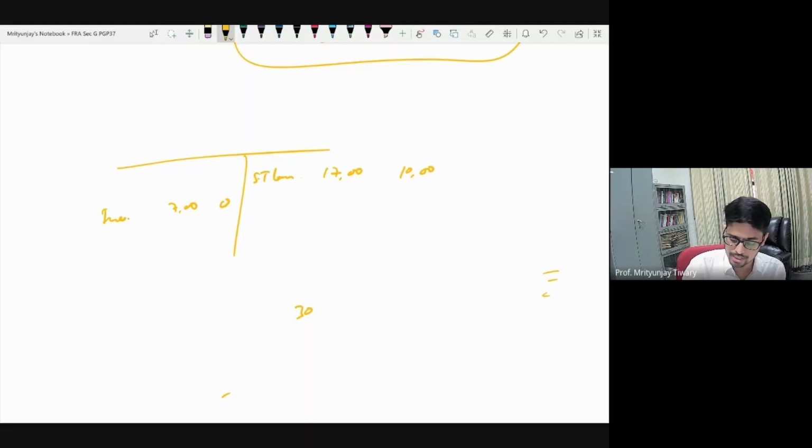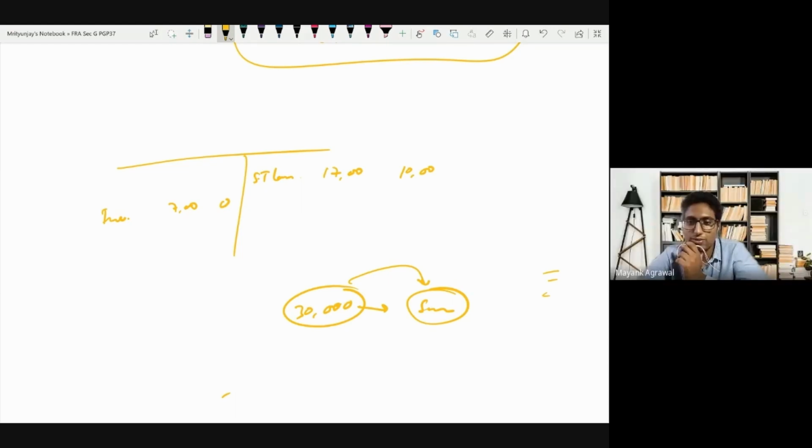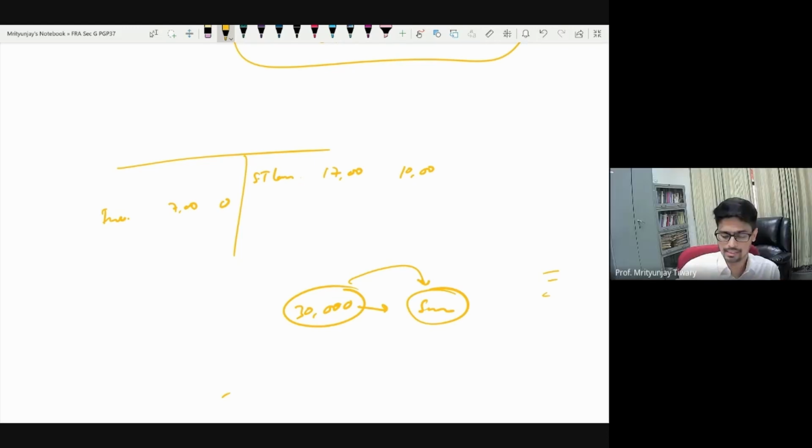Let us say you put rupees 30,000 of hard cash in a savings bank account or current account. How will you deal with this one in the cash flow statement? No change. Why? Because it's already in a cash form, so it is just changing hands in a way. Basically, it is just changing the form of cash. It is like cash is changing into cash. You are not converting it into anything. That is why for this one also, you don't need to do any transaction.